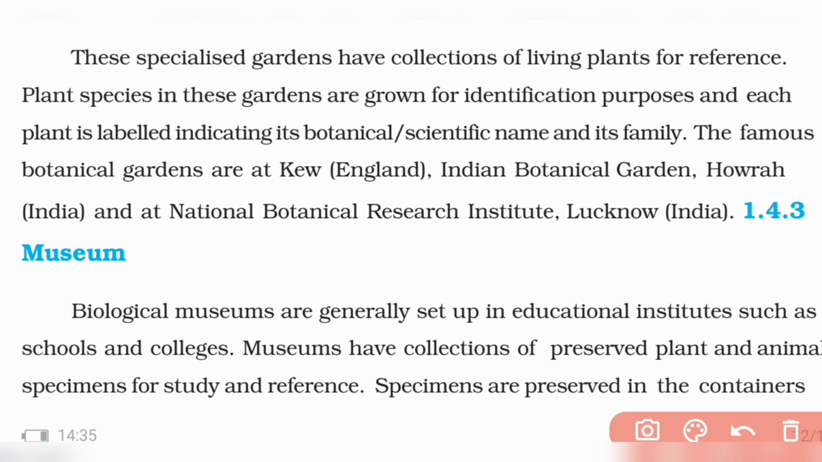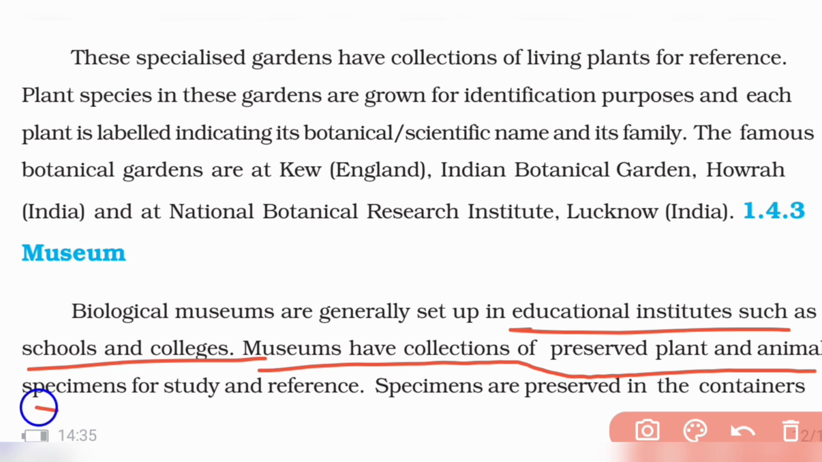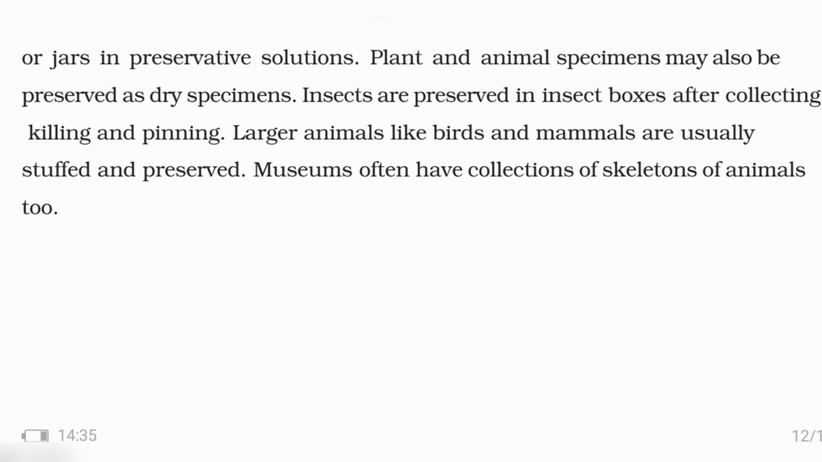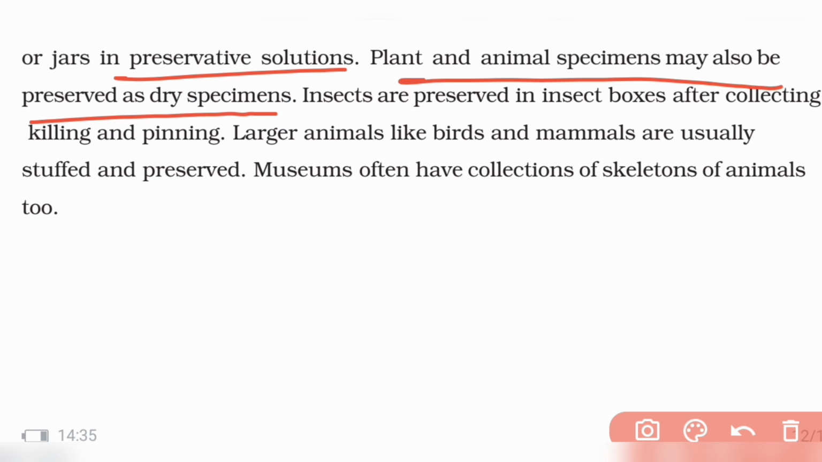And next, museums. Most of us have gone to museums. They are educational institutes which are set up in schools and colleges also. Museums have collections of different plant and animal specimens to study for reference. Specimens are preserved in containers or jars in preservative solutions. Plants and animal specimens may also be preserved as dry specimens. Insects are preserved in insect boxes after collecting.